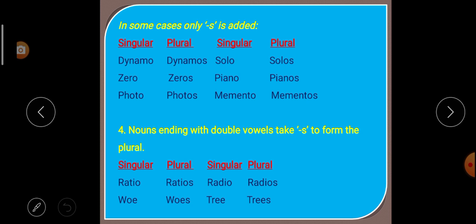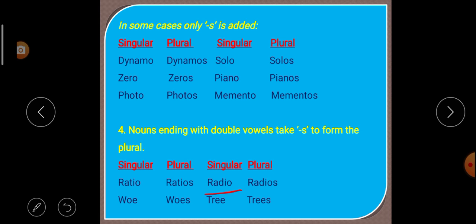Let us look at the example. Ratio. In this, the noun is ending with a double vowel. What are they? I and O. So to make the plural, we have to add only s. So it becomes ratios. Next is radio. It is also ending with IO, so a double vowel.